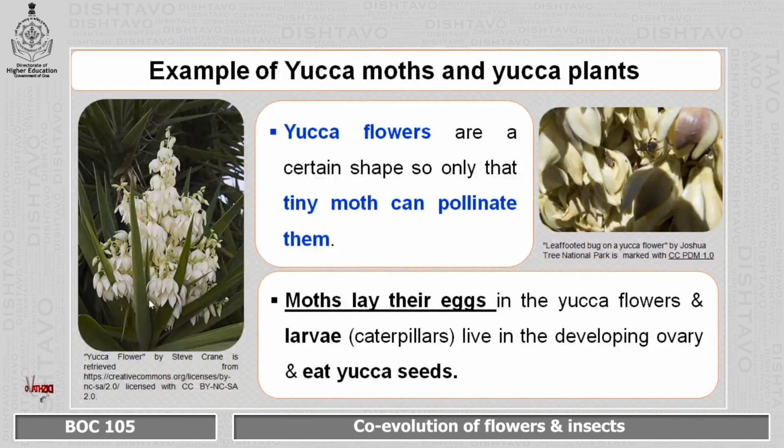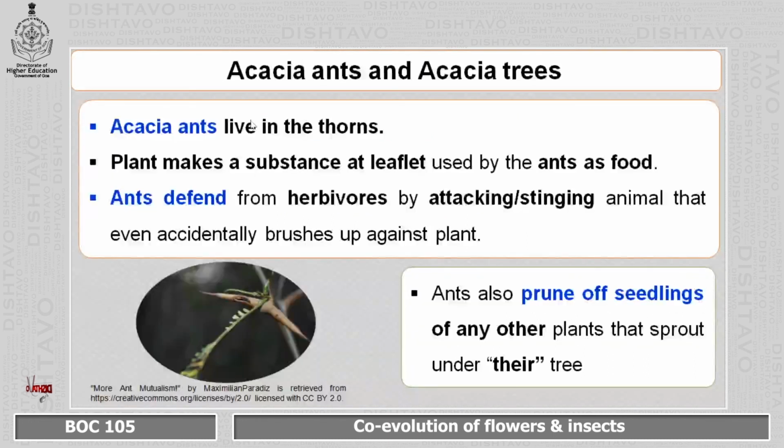In this, the yucca flower gets pollinated by the moths, which actually lay their eggs, and when the caterpillars develop, they feed on the seeds of the yucca. Second is acacia ants and acacia trees. Acacia ants live in the thorns, and plants make substances at the leaflet which are used by these ants as food. So these acacia ants protect the acacia trees from herbivory, as well as do not allow any other plant to grow on them.